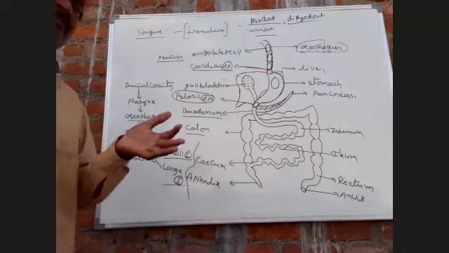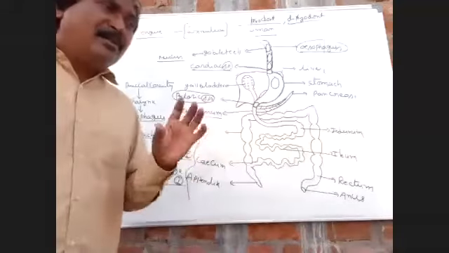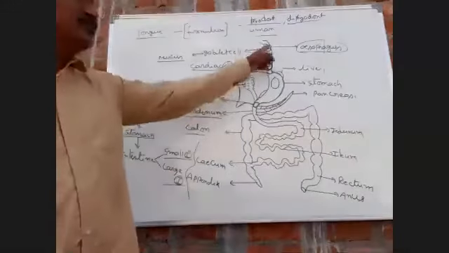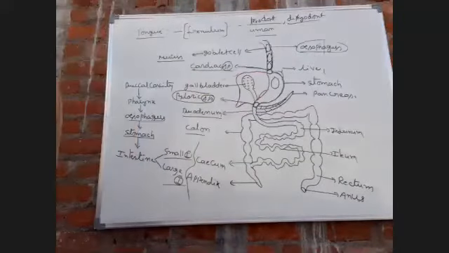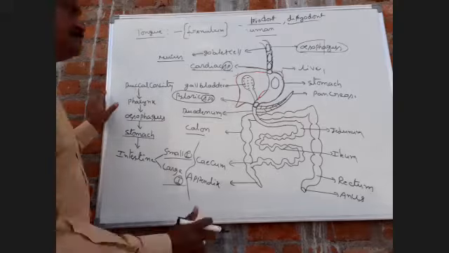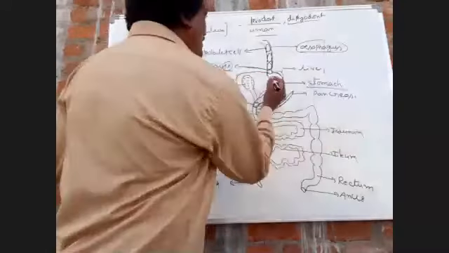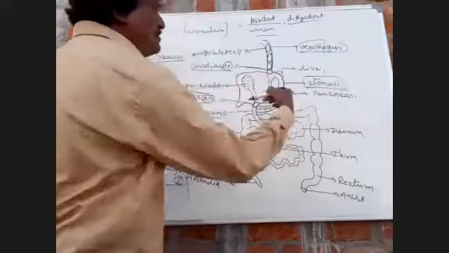This peristaltic movement occurs by contraction and relaxation of smooth muscles on the wall of the esophagus. Don't forget this point, my dear friends. Next one, stomach. The esophagus opens into the stomach.